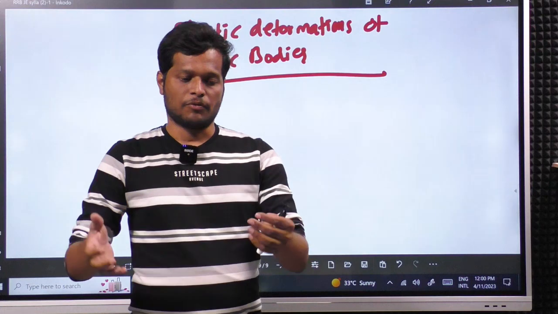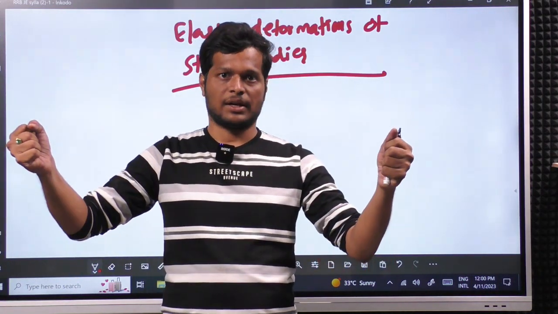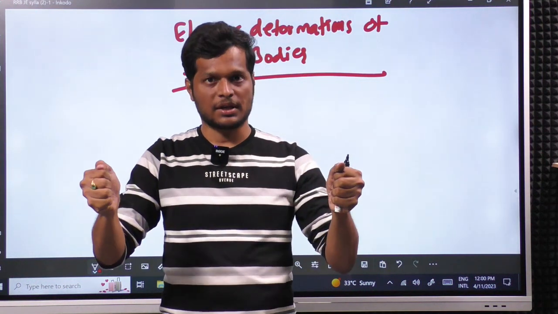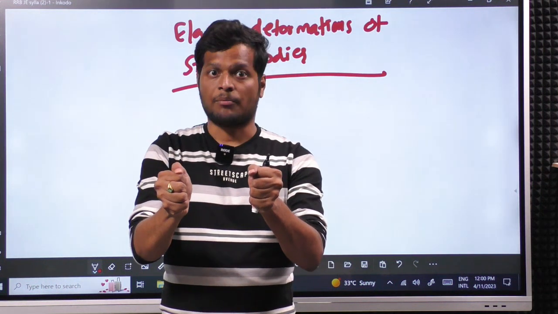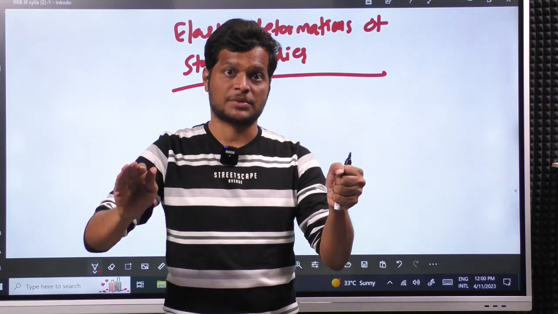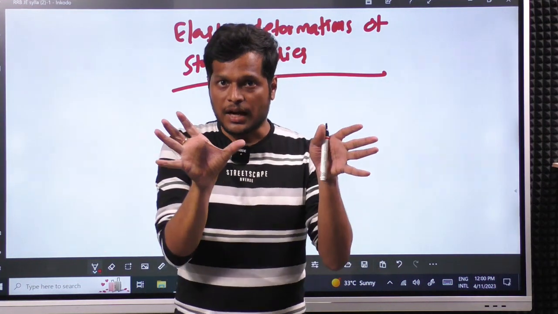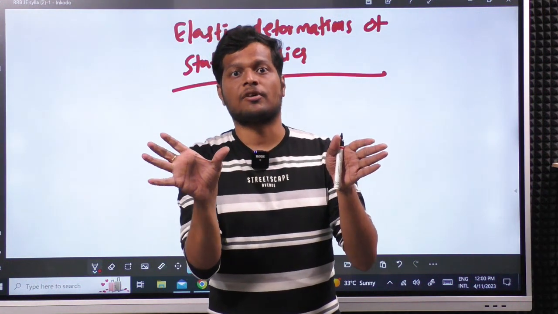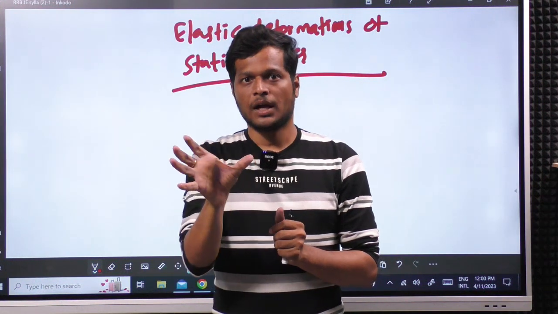So whenever we are deforming a body, the body cannot deform continuously till infinity. After a particular stage, initially it will have elastic deformation which can come back, and after that it will have a plastic deformation. This is not our subject. We deal only within the elastic range. So the structure has to move within the elastic deformation limit of that particular material and come back.